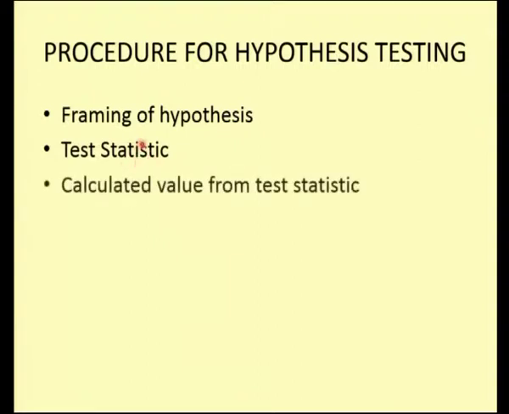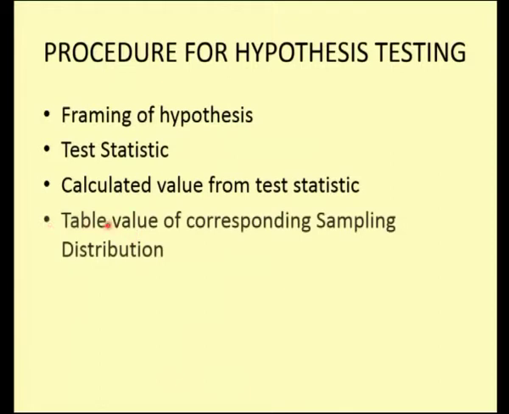After framing the test statistic, we need to calculate the calculated value from the test statistic, and we need to compare that with the table value corresponding to the sampling distribution in which we are posing our hypothesis. Based on the calculated value and the table value, we need to make inferences. That is, if the calculated value is less than the table value, then accept the hypothesis, otherwise reject it.